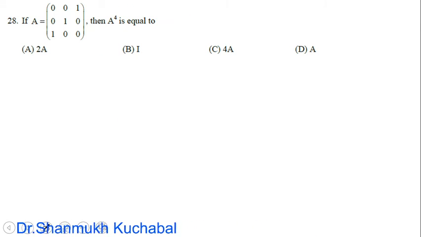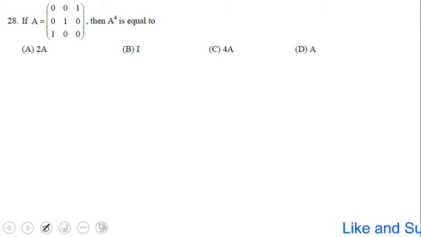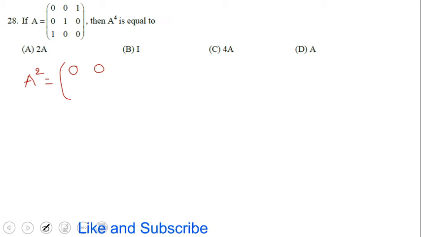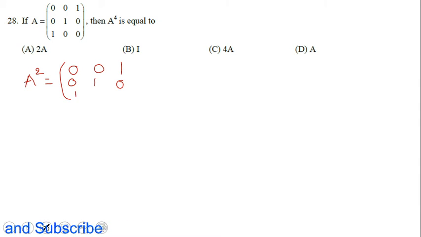It is given that A is a matrix. Then we have to find A raised to 4. So we have to calculate A raised to 4. First we will find A square. So A square is the matrix we have to multiply: 0 0 1, 0 1 0, 1 0 0.